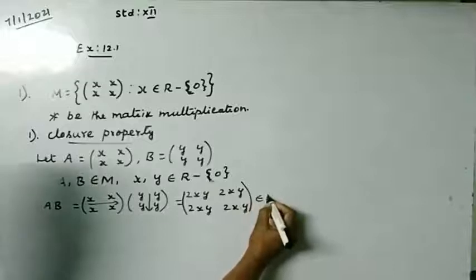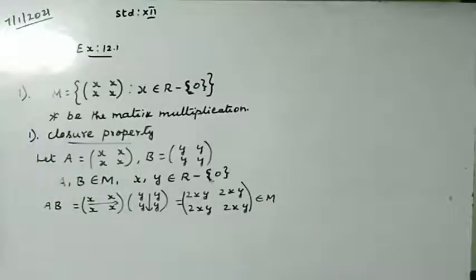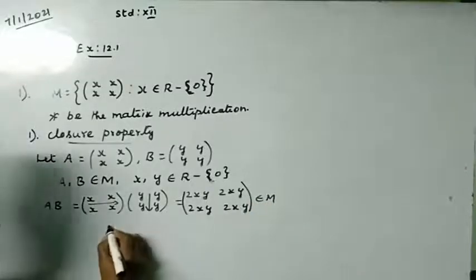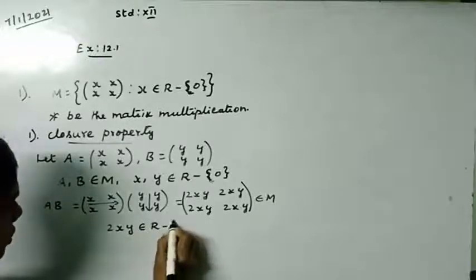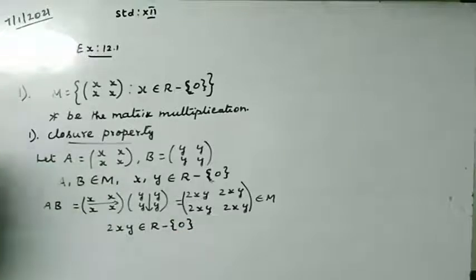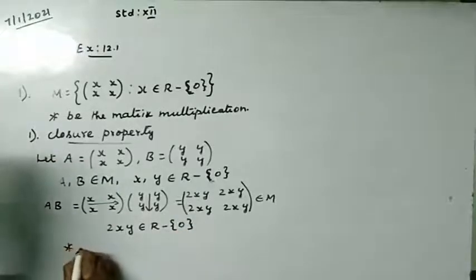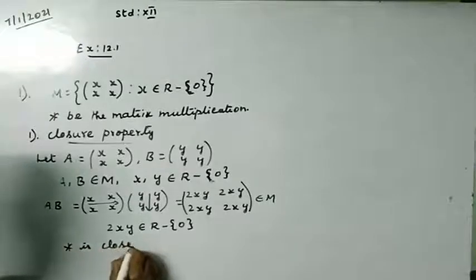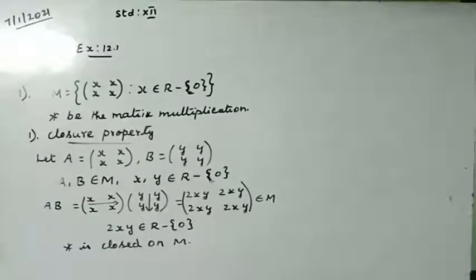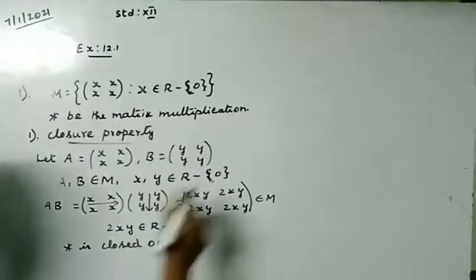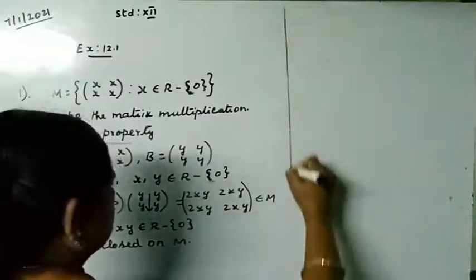This also belongs to M, where each element 2xy belongs to R minus 0. Therefore I can conclude that star is closed on M. It means the operation star satisfies the closure property in the system M. So it is closed on M.